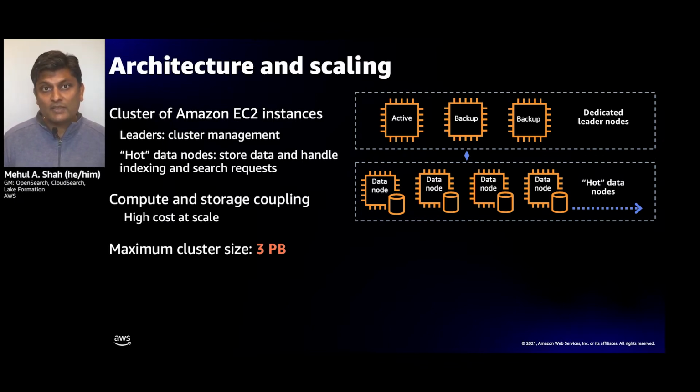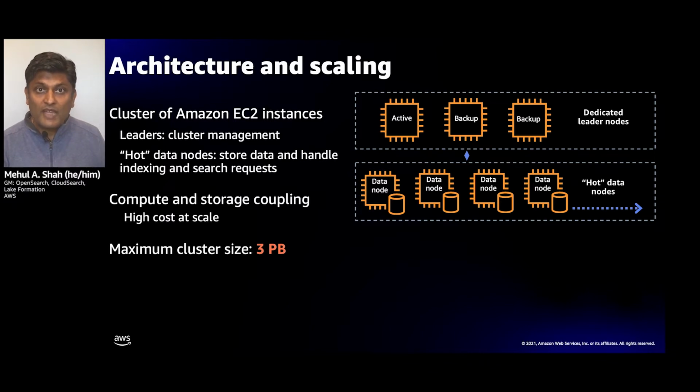Now, the nice thing about this architecture is it's really easy to scale. If you want to add more data or scale the compute, you just keep adding more and more nodes, and you get more compute and you get more storage with it, and you can do more with it. The system automatically rebalances the data across these nodes as you need.